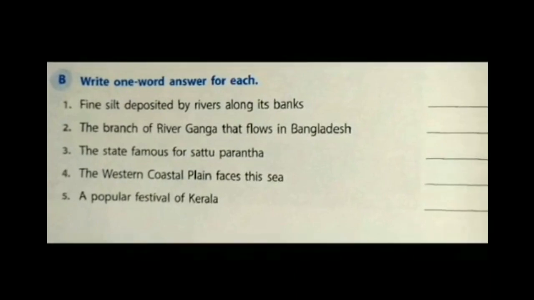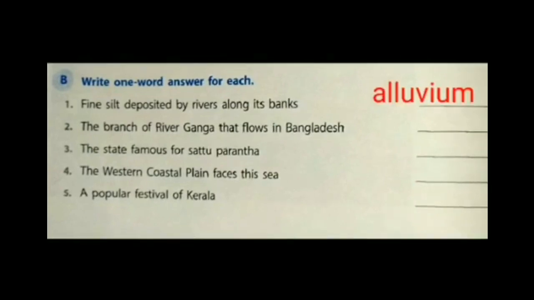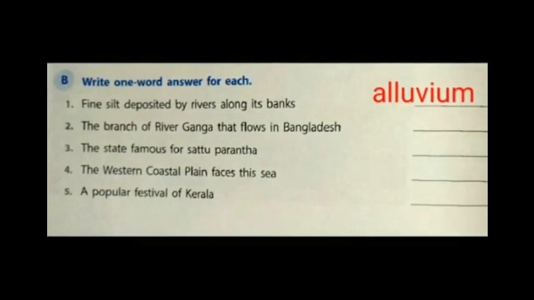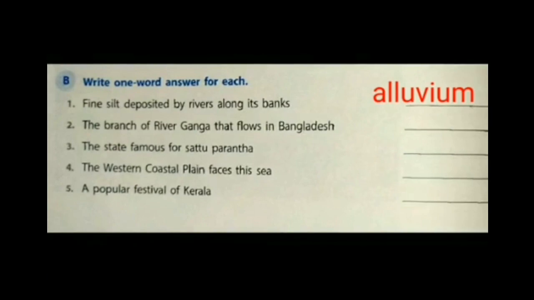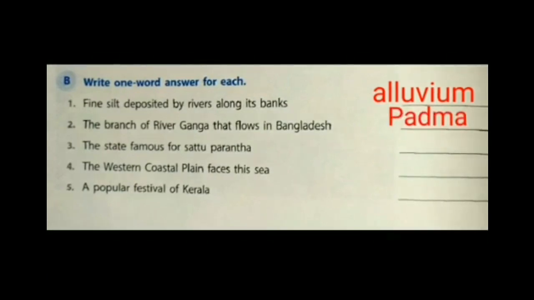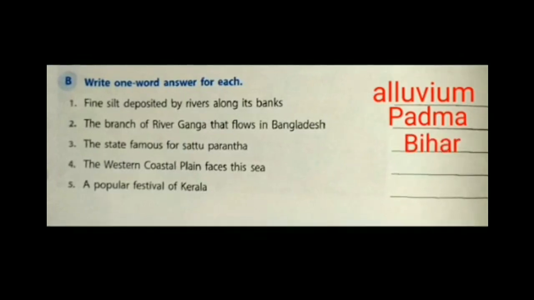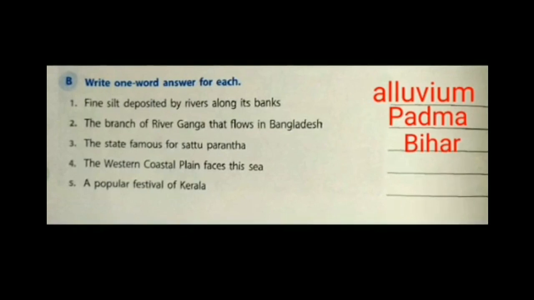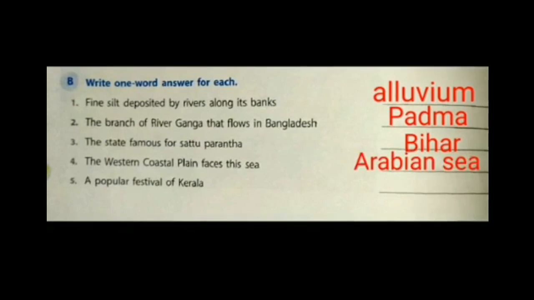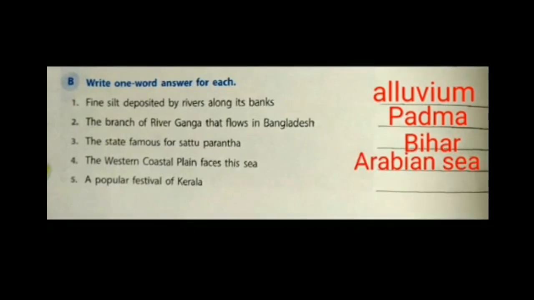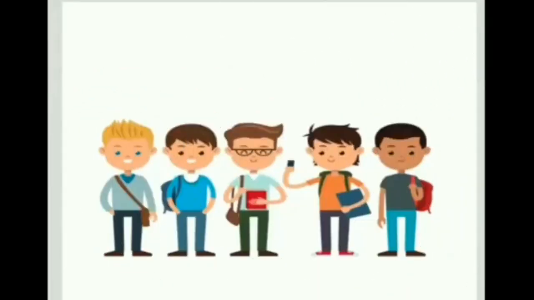Section B. Write one word answer for each. The first one. Find silt deposited by rivers along its bank. Answer is alluvium. Second one. The branch of river Ganga that flows in Bangladesh. Answer Padma. Third one. The state famous for Sattu Parantha. Answer is Bihar. The fourth one. The western coastal plain faces the sea. Arabian Sea. The fifth one. A popular festival of Kerala. Children, you can write Onam or Vishu.